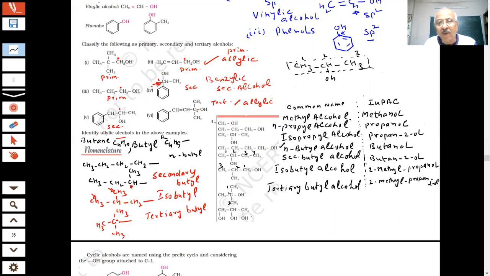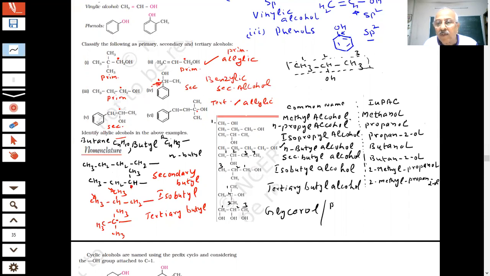Students, the common name of this I will tell you myself because it's important. Glycerol is used a lot. You should remember that there are three OH groups attached, one at each of the three carbons. This is called glycerol. Now there are not one OH group, there are three. So this is one, two, three carbon.